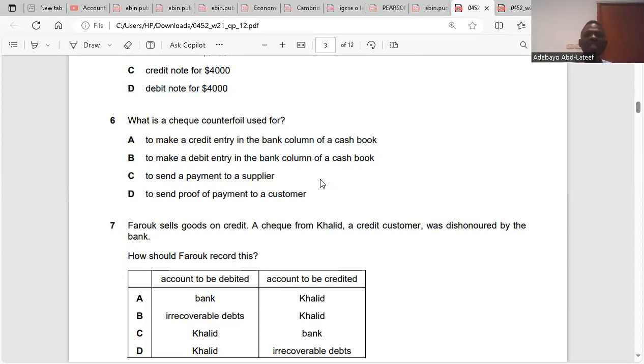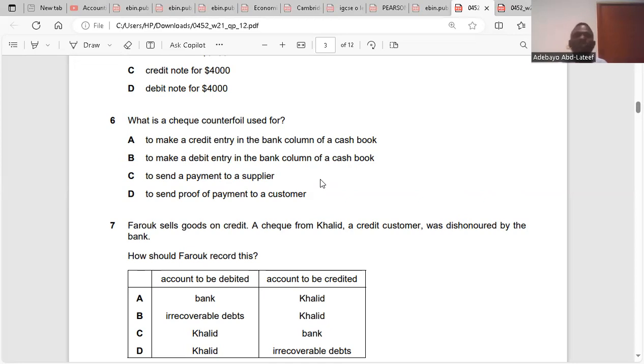Question 6. What is a cheque counterfoil used for? It's a slip that is used to make a credit entry in the bank column of the cash book. As soon as you issue a cheque to your supplier, you have paid your supplier, right? When you make the payment to your supplier, the cheque counterfoil is what you use to